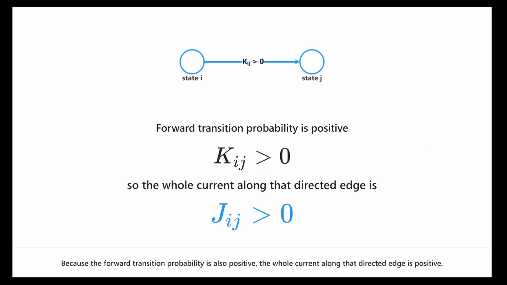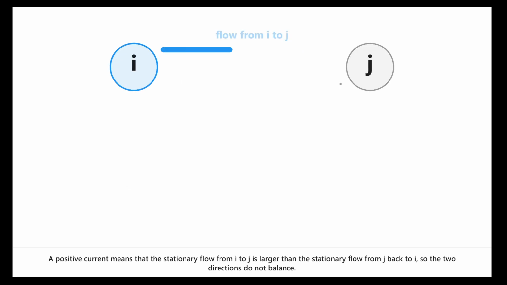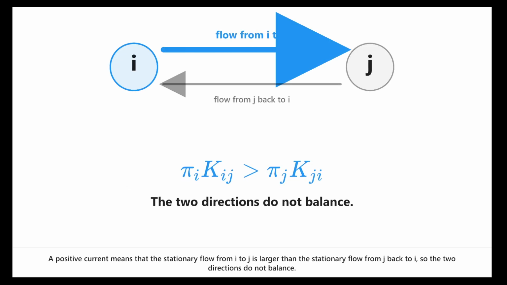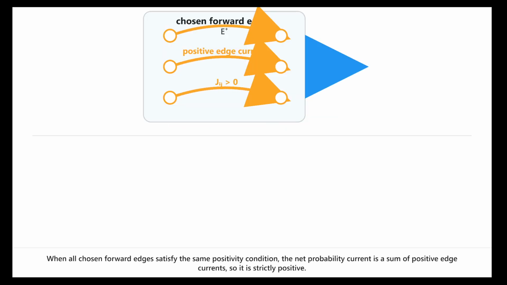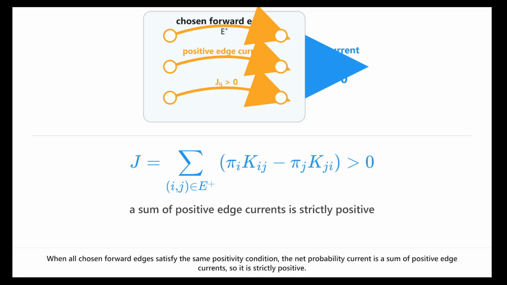Because the forward transition probability is also positive, the whole current along that directed edge is positive. A positive current means that the stationary flow from i to j is larger than the stationary flow from j back to i, so the two directions do not balance. Since at least one forward edge exists, at least one pair of states fails the detailed balance equality. When all chosen forward edges satisfy the same positivity condition, the net probability current is a sum of positive edge currents, so it is strictly positive.